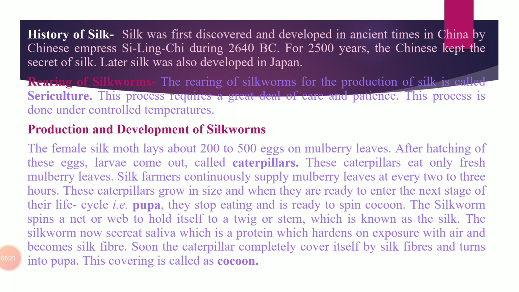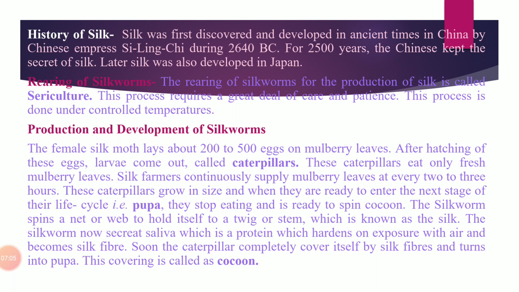So the rearing of silkworm requires great care and patience. A female silk moth lays hundreds of eggs at a time, so farmers store these eggs carefully on a strip of paper or cloth. Then farmers treat the silk moth as carefully as they would a newborn baby. They protect it from mosquitoes, flies, and other insects. They maintain hygienic conditions with suitable temperature and humidity. So we can say the practice of rearing of silkworm for the production of silk is called sericulture.